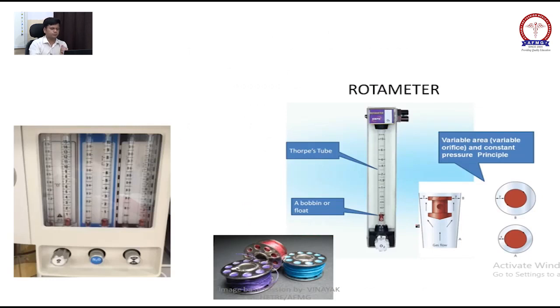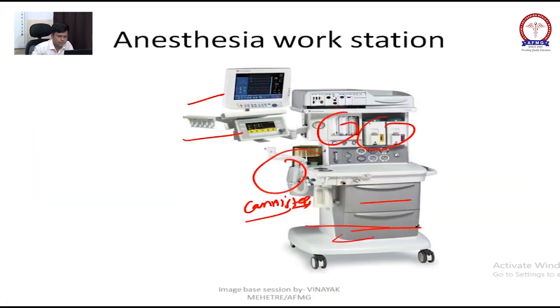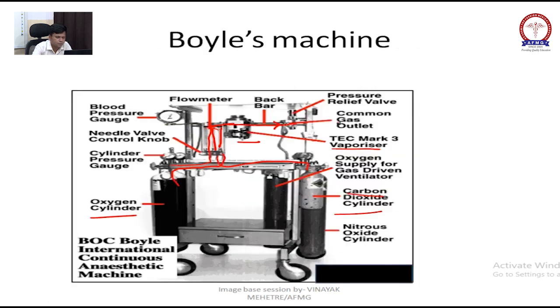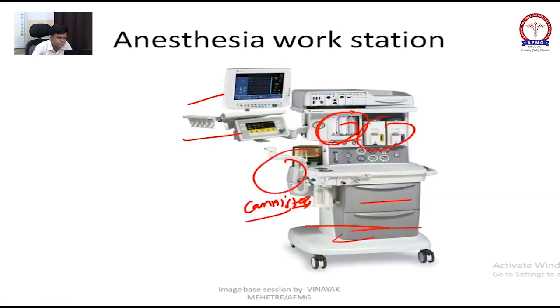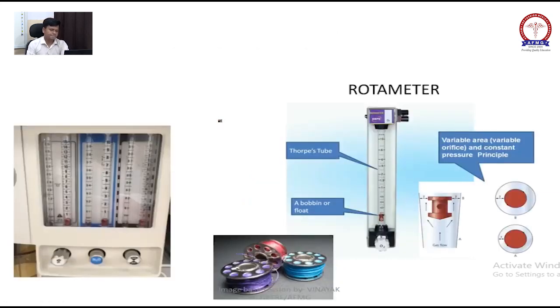Okay, now see, here it is the flow meter. Why it is used, I will discuss right now. Here also this one is your flow meter. A single one is called a rotameter, and all together is called the flow meter.